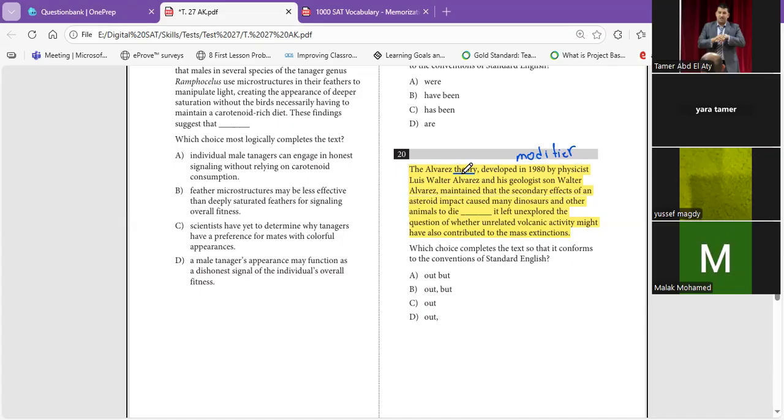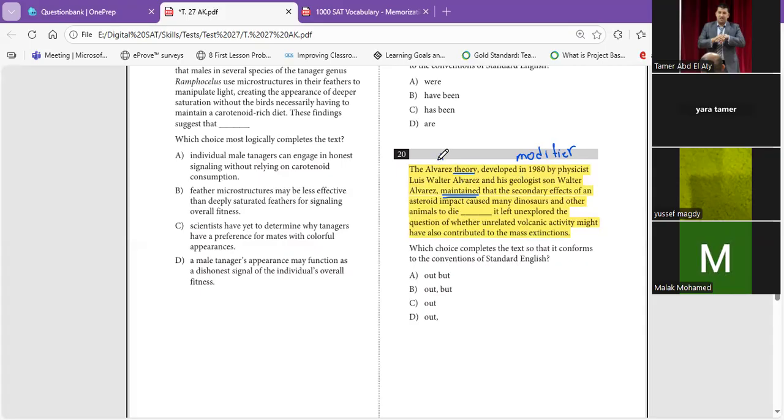Where is the verb for the theory? Let's continue. Developed in 1980 by physicist Luis Walter Alvarez and his geologist son Walter Alvarez, maintained. The verb. And what is between the two commas is a modifier phrase that is not essential. So now, the Alvarez theory maintained that, okay, let's find here.